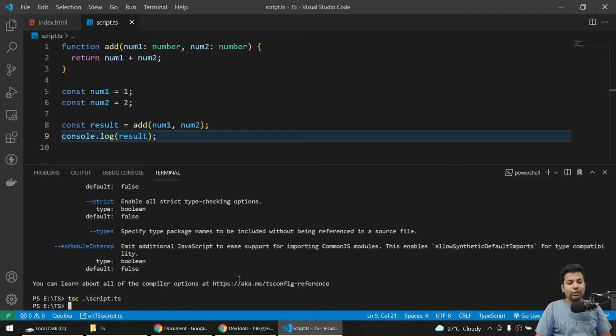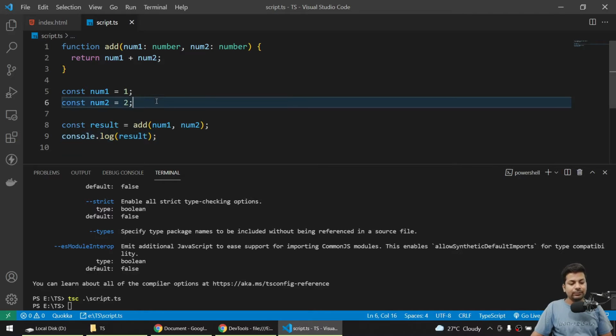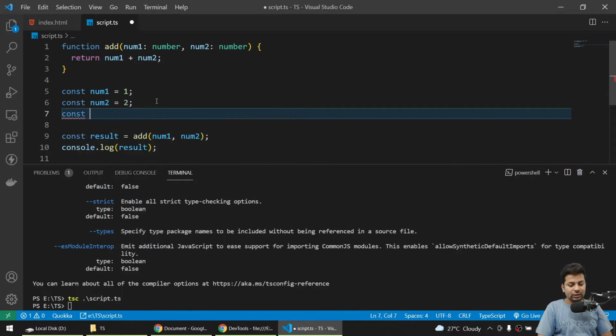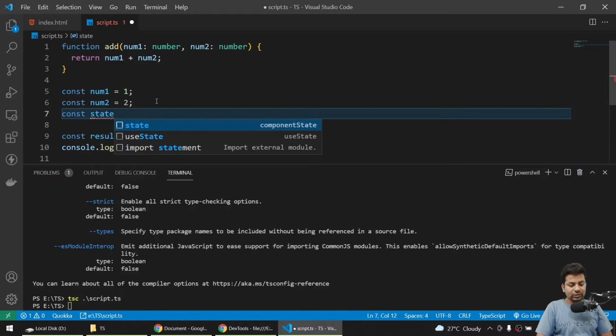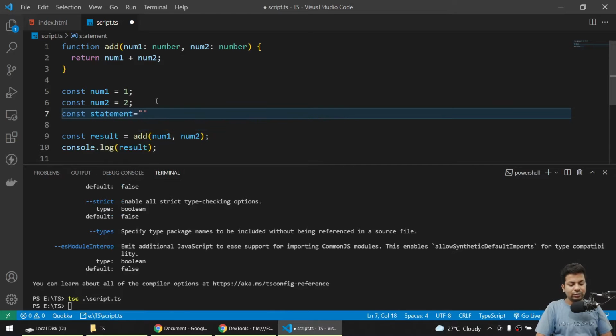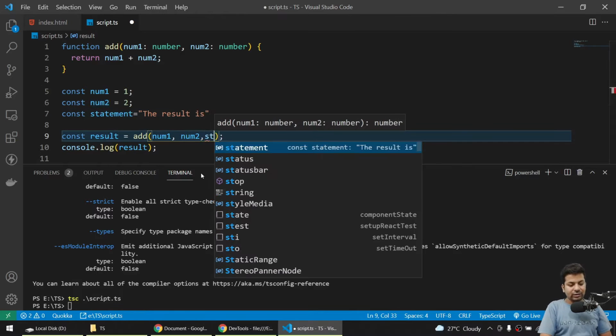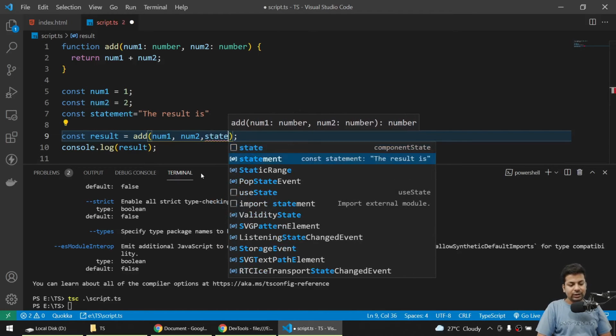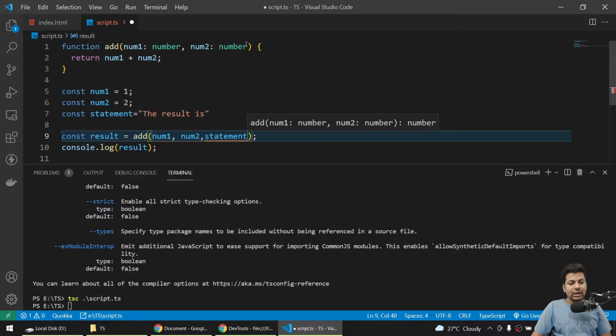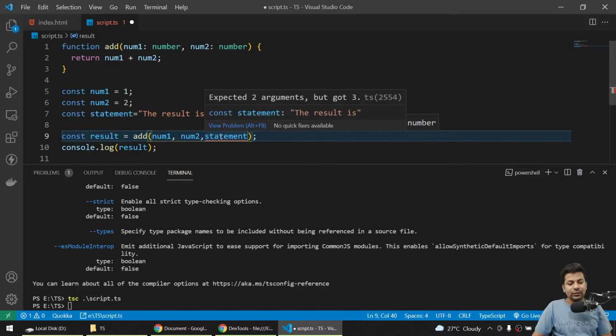So suppose I want to send a string, I'll say const statement equals the result is, and I'll send the statement. You can see here I'm getting an error, expected 2 arguments but got 3. You are sending 3 arguments with the statement.